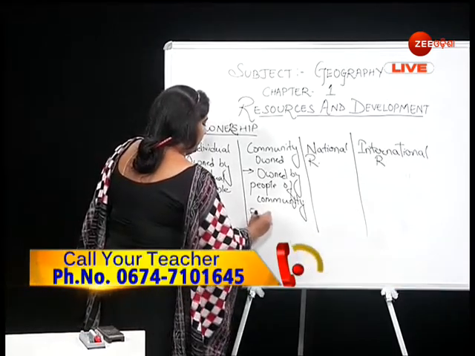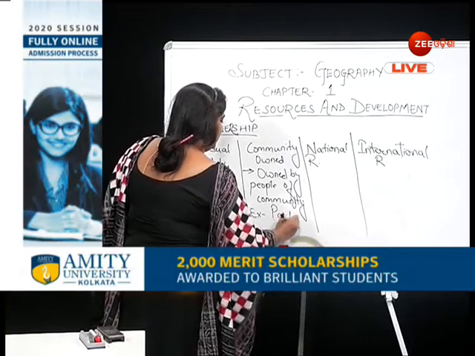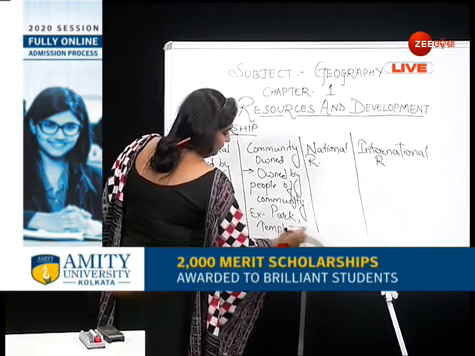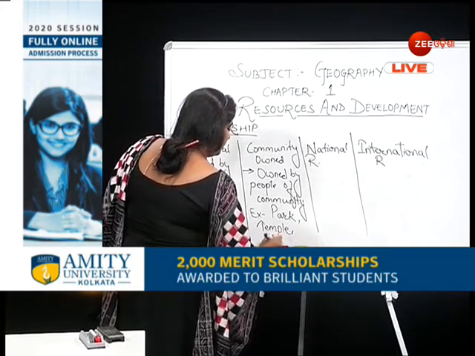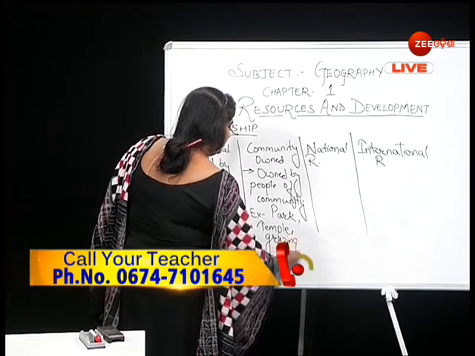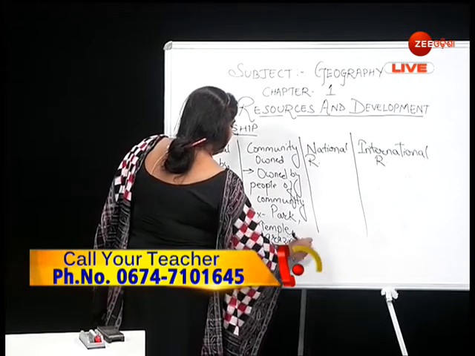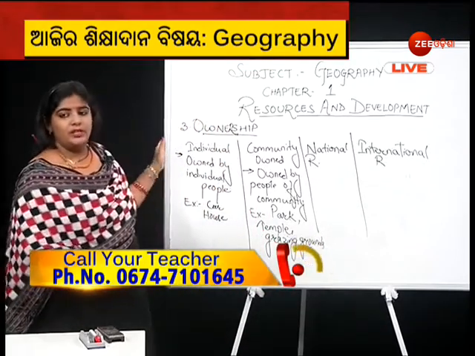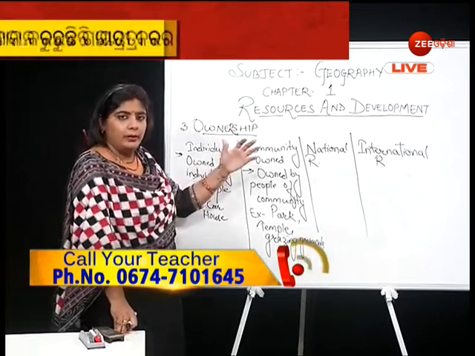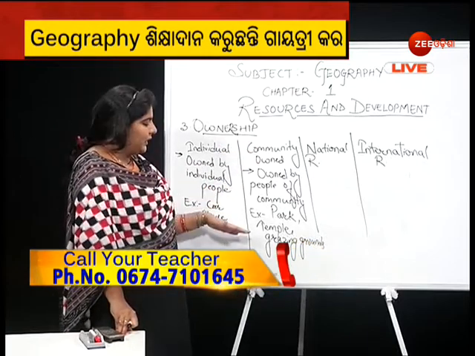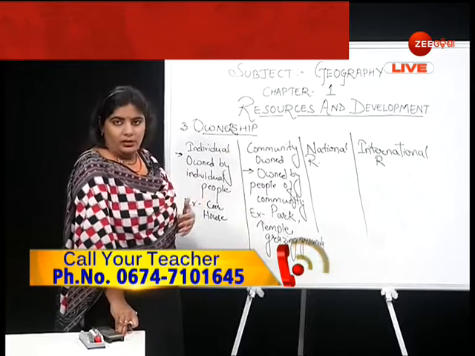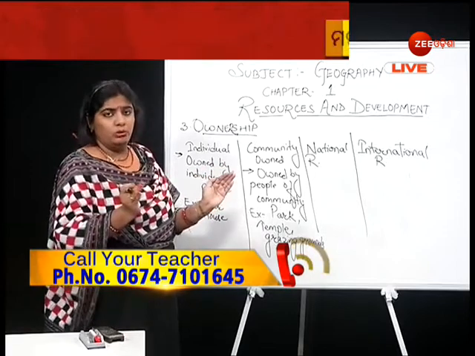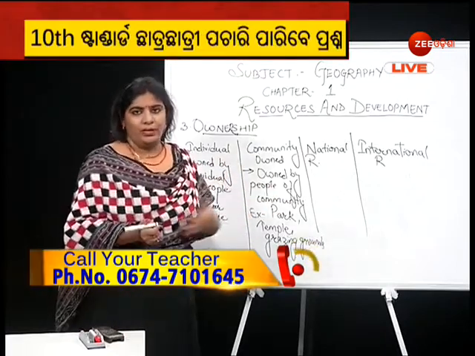Your examples would be park, temple, grazing grounds. In most of the villages, people have their own area for grazing. So that is considered to be community owned land. We can consider park, temple, and any resource that is used by multiple people of the community.